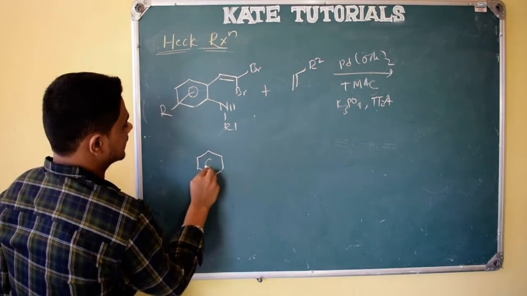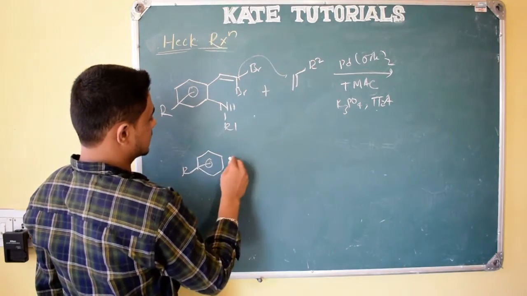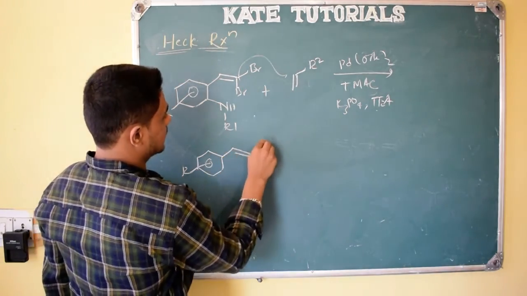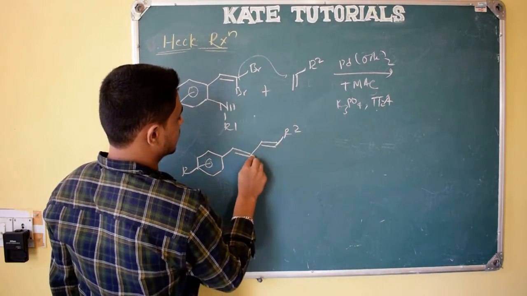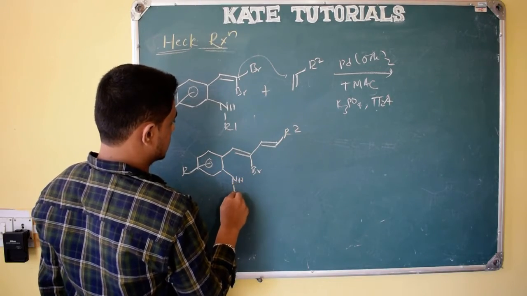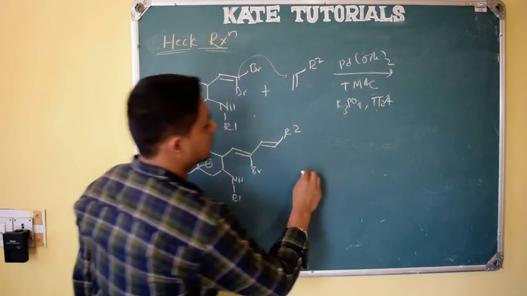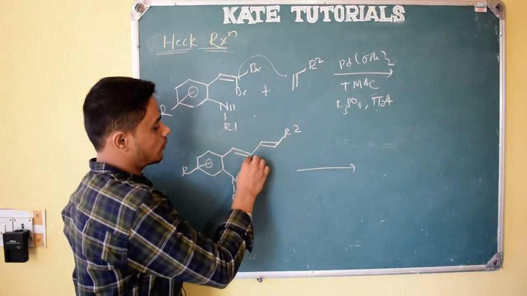First product will be like this, easy, as it is electron withdrawing group. This will attack here in such a way that we should get trans product, right? So this is the trans product we got, right? NH R dash. But next cyclization occurs such a way that here the bond formation occurs.